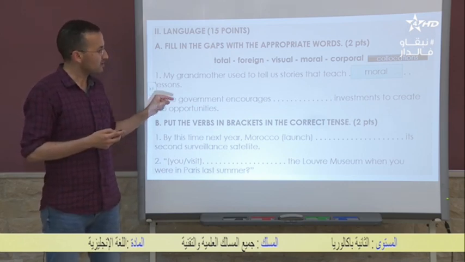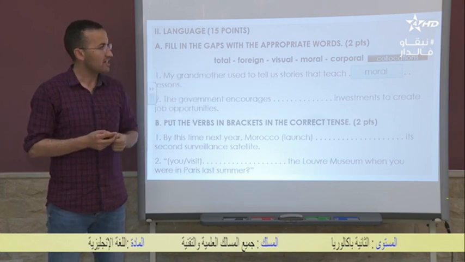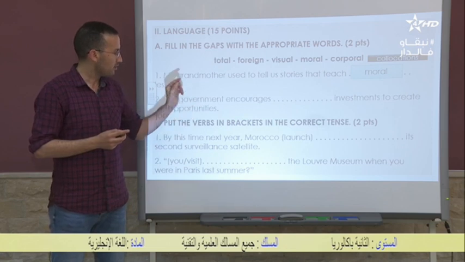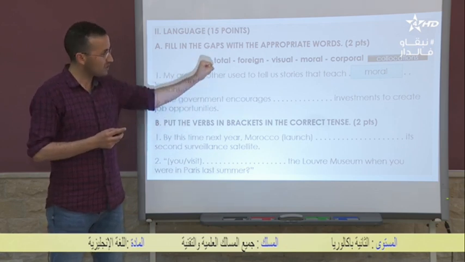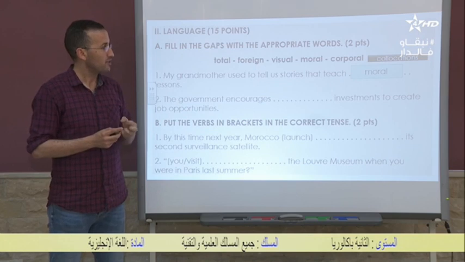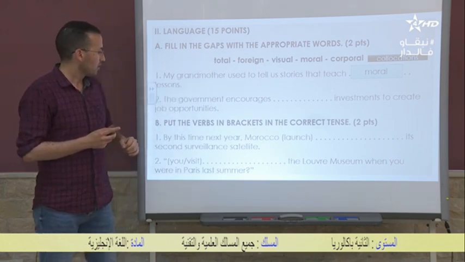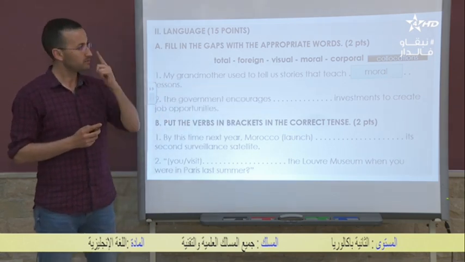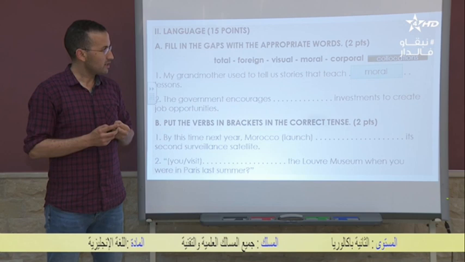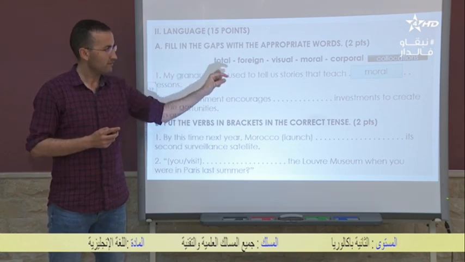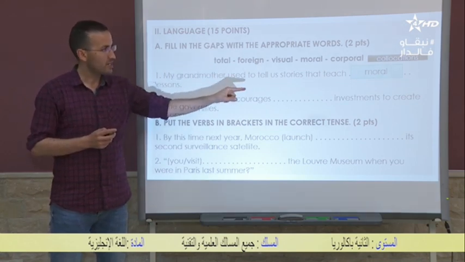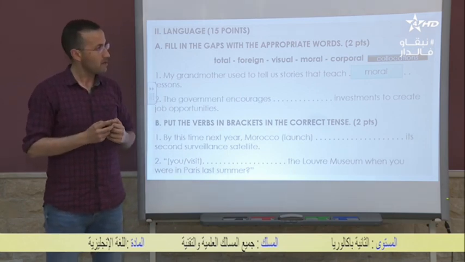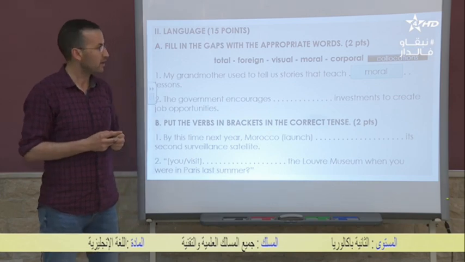Number 2, the government encourages gap investments to create job opportunities. So which one of these words, of course, we need to exclude moral, collocates with investments? Do we say total investments, foreign investments, visual investments, or corporal investments? What do you think?